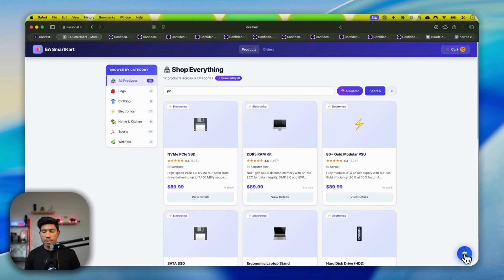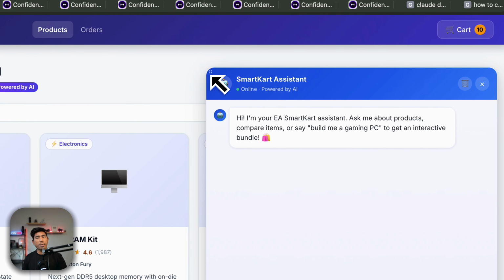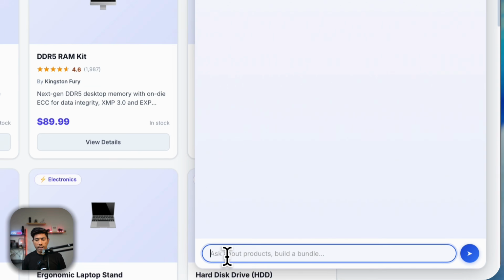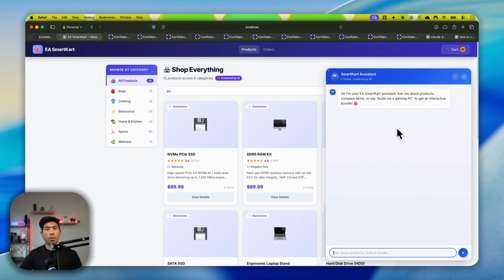And we can also see that there is a chatbot. So this is one of the most important things that we are going to be testing in this entire application. You can ask a lot of questions over here, like you can ask it to compare two items to find the best item you are looking for in this particular category.